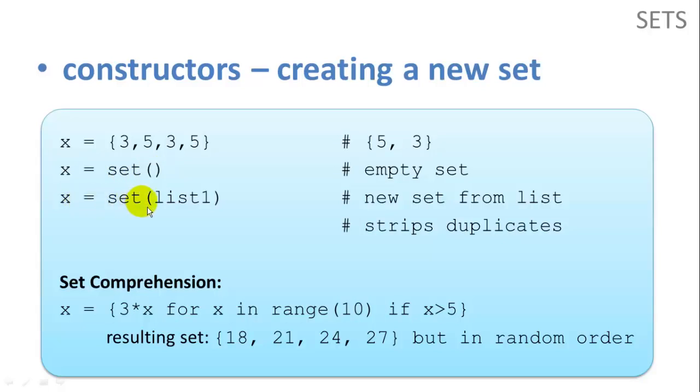And we can create a set from a list by calling the set function in parentheses with the name of the list. When we do this though, it strips out all the duplicates from our list and returns only unique values to the set. And then we also have, similar to the list comprehension, a set comprehension. So we can use a for loop, if statements, and whatever functions we want to do on those x values. X is probably a bad choice of variable here since we're using x for the set name, but we can use the comprehension to put values into our set.